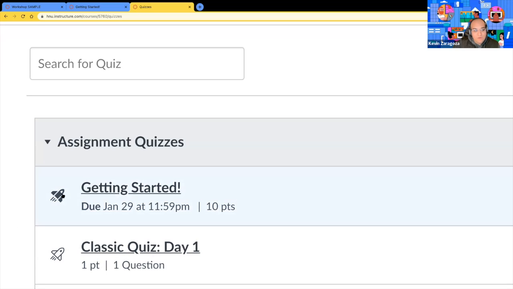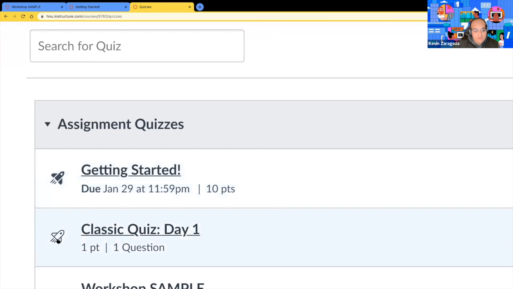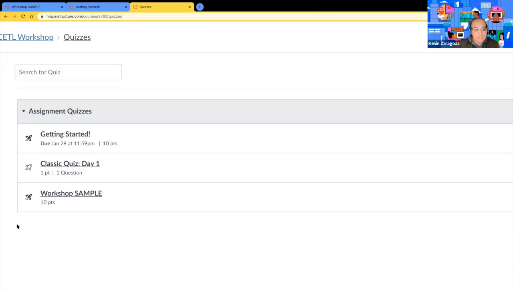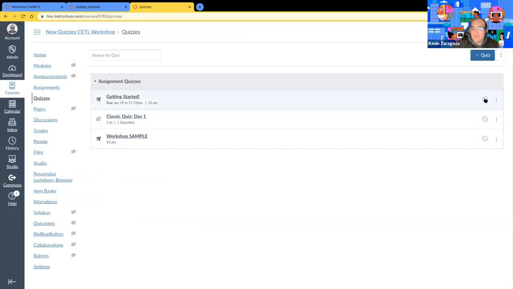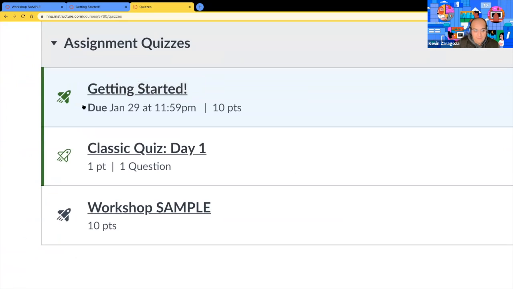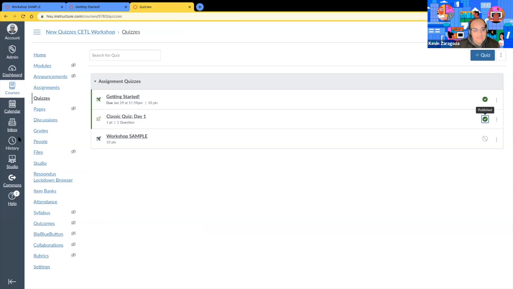A new quiz will be filled in, and a classic quiz will be outlined when they are not published. Once you go ahead and publish them over on the right, they're going to change colors, but they remain the same. New quizzes will be filled in and classic quizzes will remain outlined. So that's a quick and easy way to see, hey, has this been migrated to a new quiz or not? And we'll actually talk about that very soon.